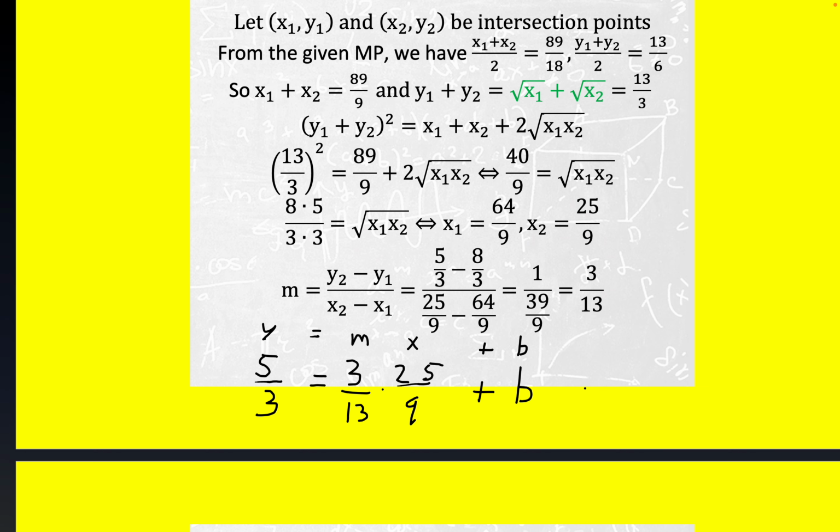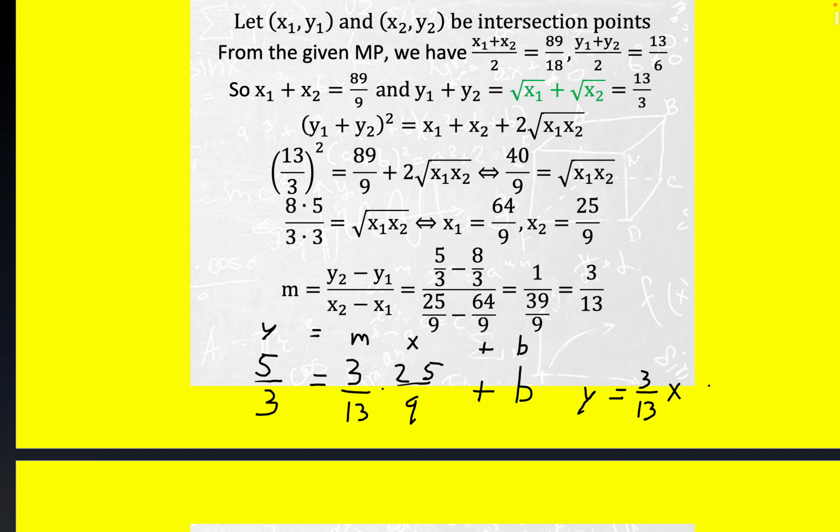So the final result is y equals 3/13 x plus 40 over 39. I did double check the arithmetic, so I'm pretty sure this is all right. This is what we're looking for.